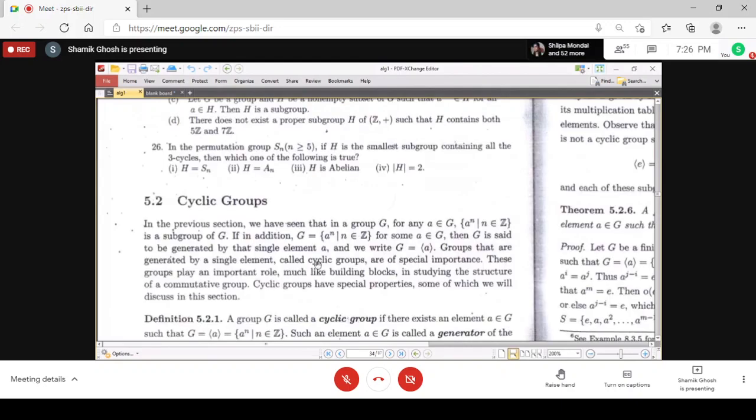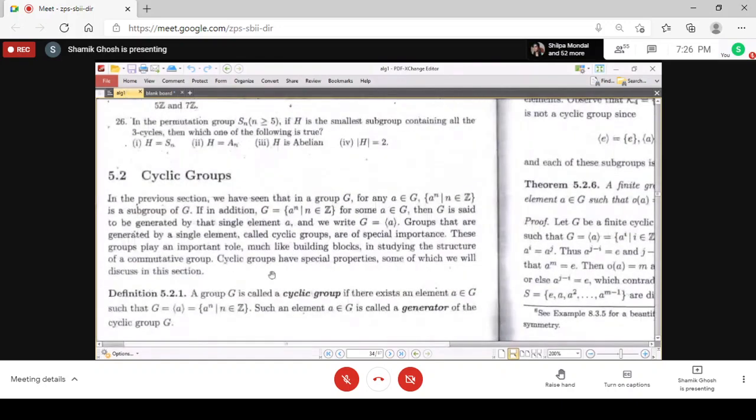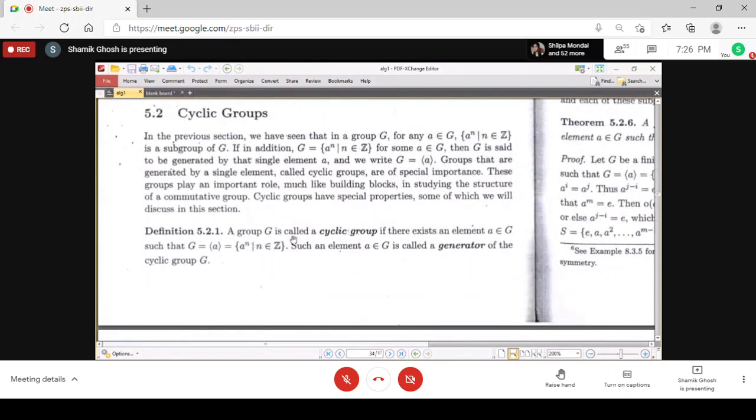You see the definition of a cyclic group. A group G is called a cyclic group if there exists an element A belonging to G such that G equals the subgroup generated by A, that is, A to the power n where n belongs to Z. Such an element A is called the generator of the cyclic group.